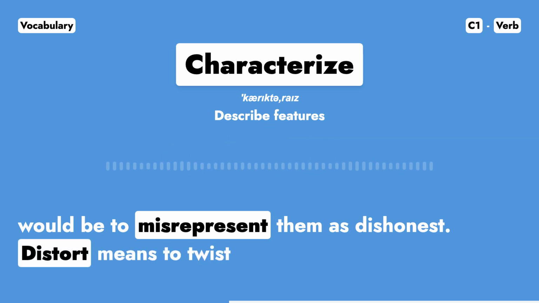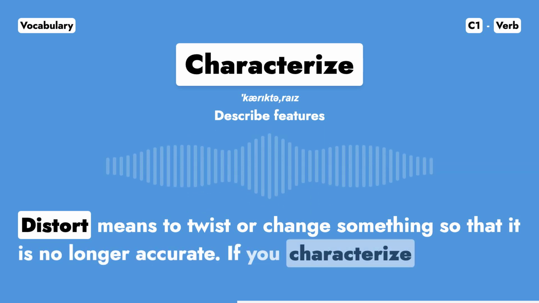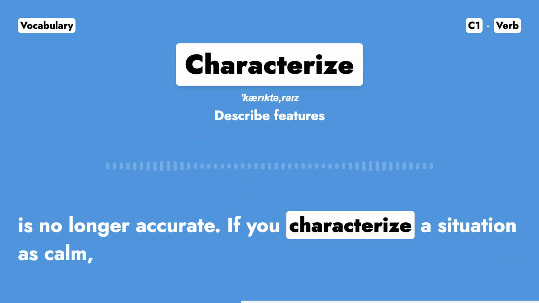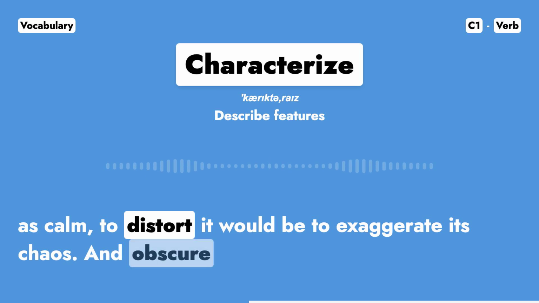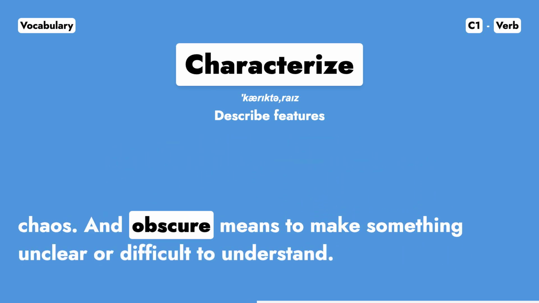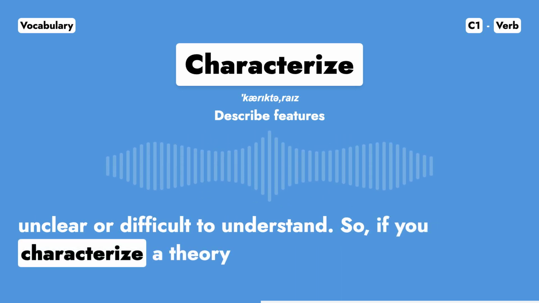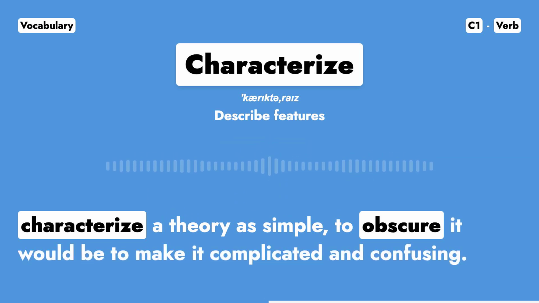Distort means to twist or change something so that it is no longer accurate. If you characterize a situation as calm, to distort it would be to exaggerate its chaos. And obscure means to make something unclear or difficult to understand. So, if you characterize a theory as simple, to obscure it would be to make it complicated and confusing.